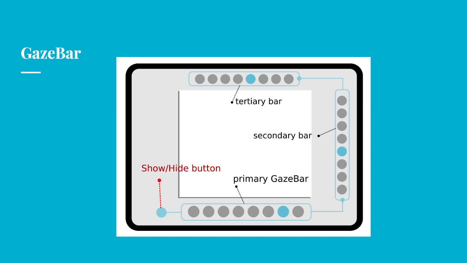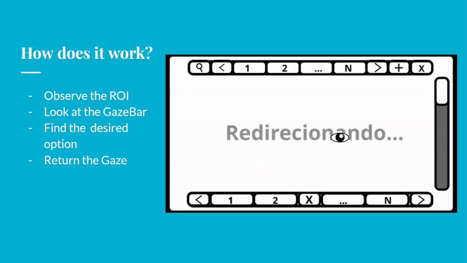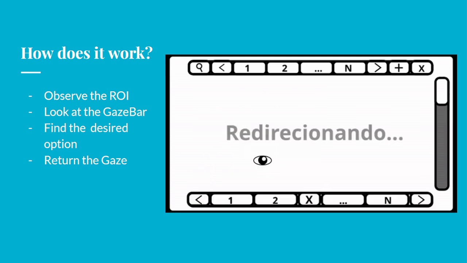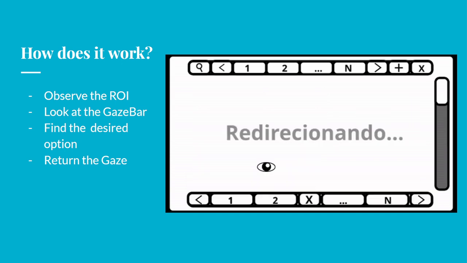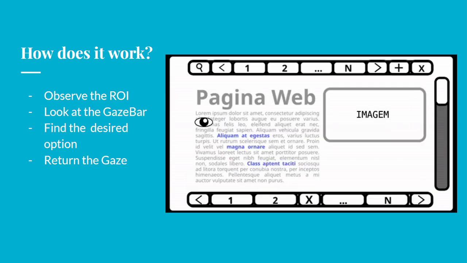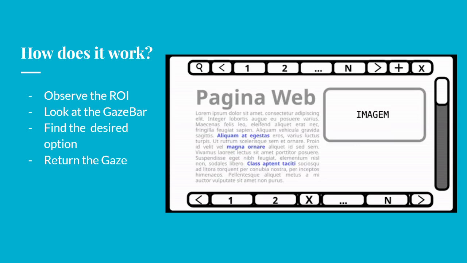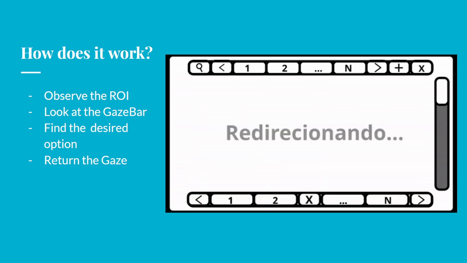So this is XRBars. We're basically trying to combine that with a browser and create the XRBrowser, which is the XRBars browser. And you'll see that it works similarly to what we've showcased before. You will first observe your region of interest. It will highlight different selectable objects in the area. You can then look at the appropriate gaze bar. So for example, the selection gaze bar is the bottom gaze bar.